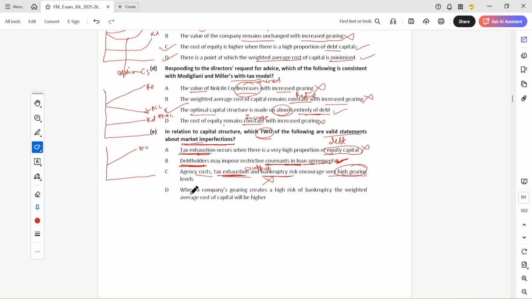So this is wrong. When a company's gearing creates a high risk of bankruptcy, the WACC of the company will be higher. Yes.